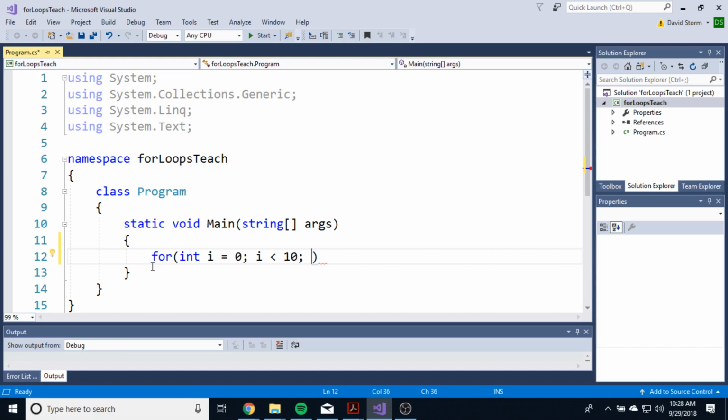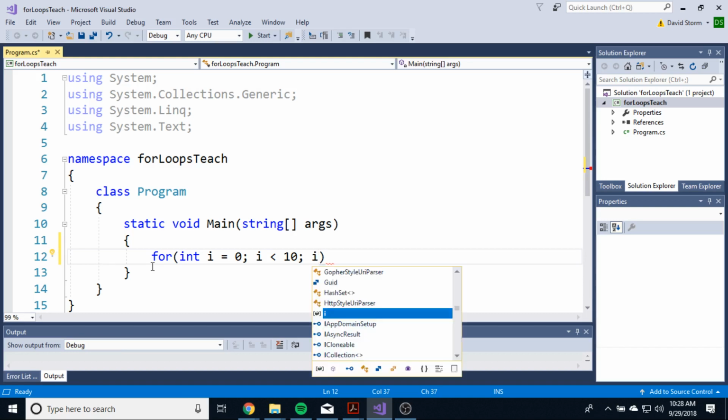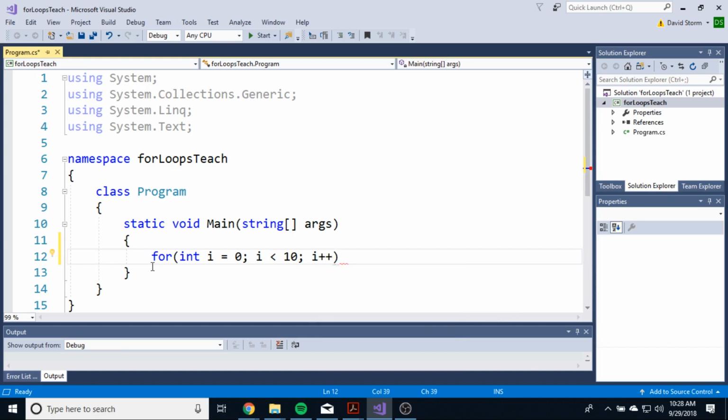This is actually allowing us to build loops that are almost immune from being infinite loops, right? Not entirely, because if we set our conditions wrong, so I can say i plus plus. So basically the logic here is that we're going to set a new variable called i. We're going to set it equal to 0. And then while i is less than 10, we'll run the code. And then every iteration of the loop, we're going to increase i by 1, right? That's a very simple way of writing a loop.